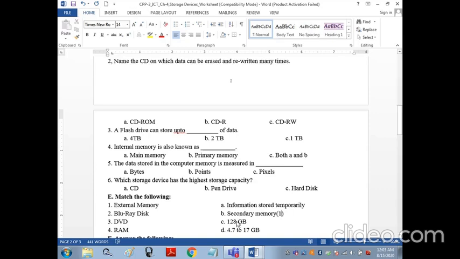Blu-ray disc. The size is about 128 GB. This is second. DVD. Digital versatile disc. Information stored temporarily? No. The answer is its size is up to 4.7 GB to 17 GB. Now RAM, that is information stored temporarily.